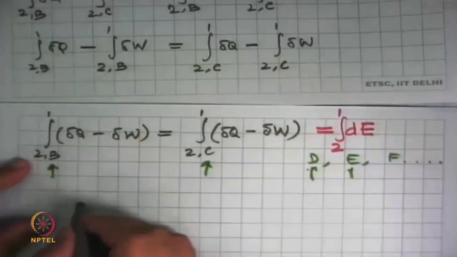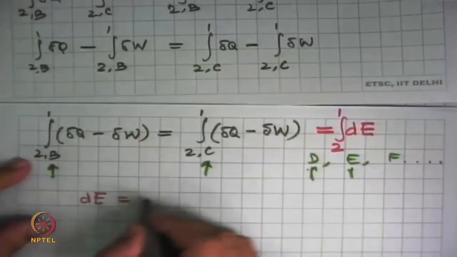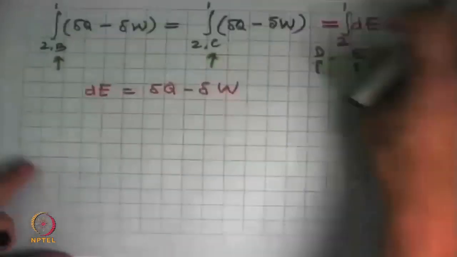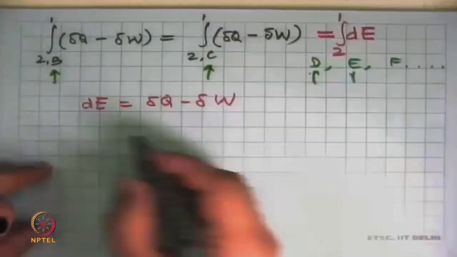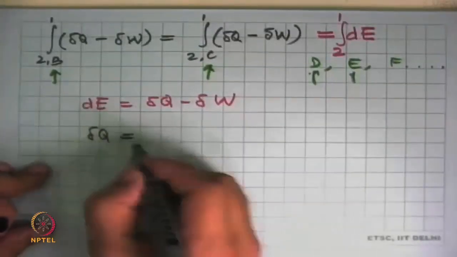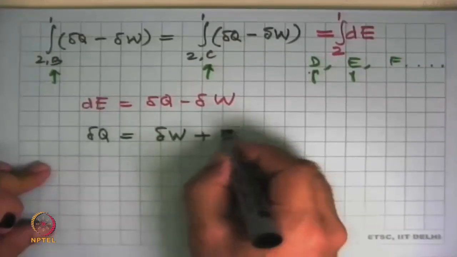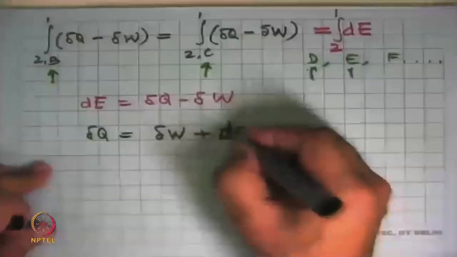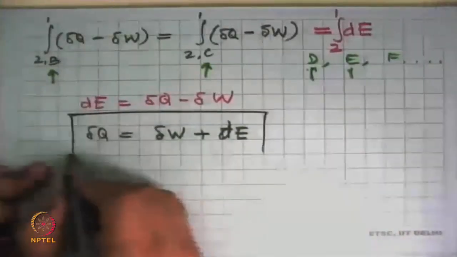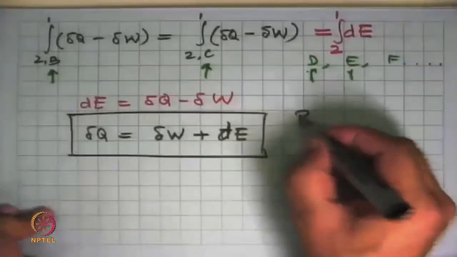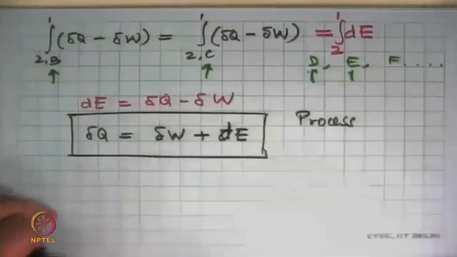So we are now defining a new term. dE is equal to delta Q minus delta W, or the more common way that we write this expression, delta Q is equal to delta W plus dE. And that is now valid for a process.